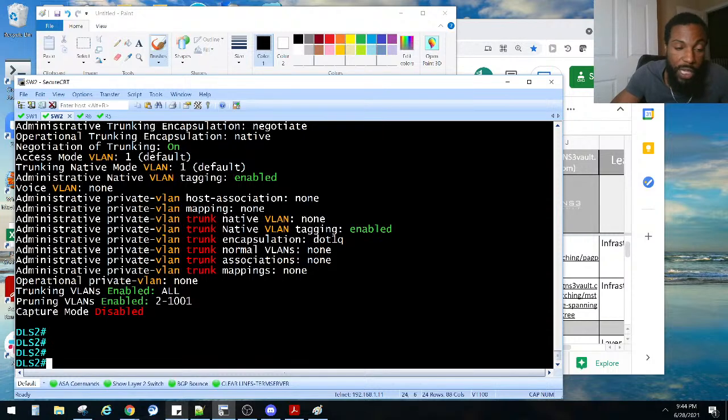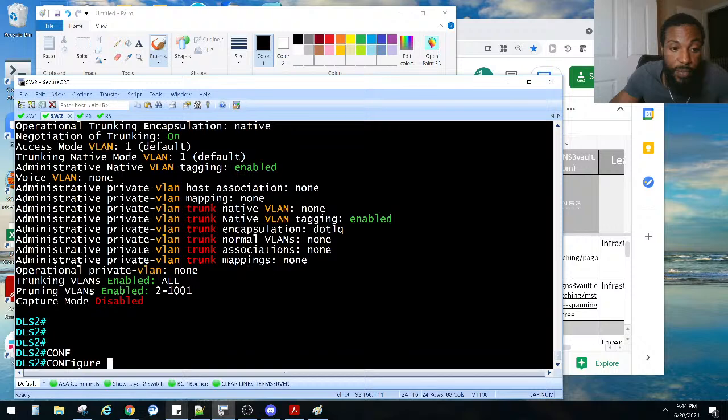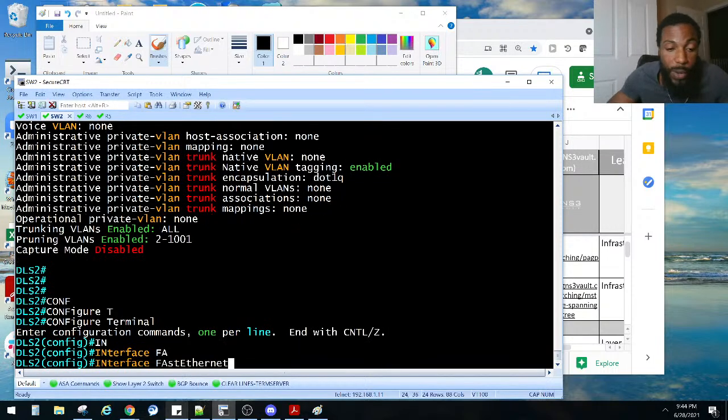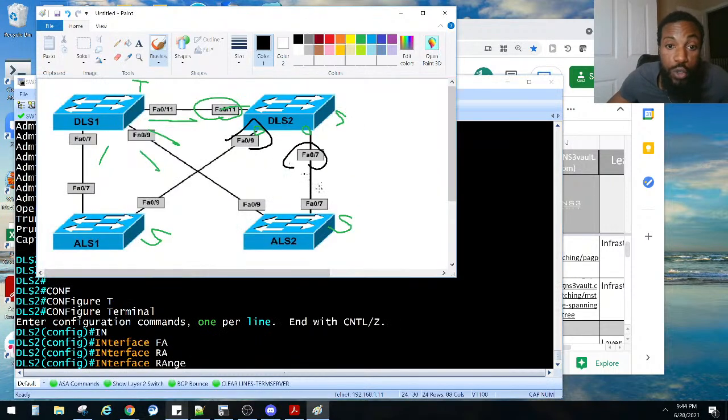We need it to be desirable, right? Configure terminal, interface FA. We can do a range. I didn't know this. I didn't know you could do this range command right here. So you do interface range, and you could do just 2 ports, and they don't have to be in sequential order, but like in a contiguous block. So 07 and 09, right?